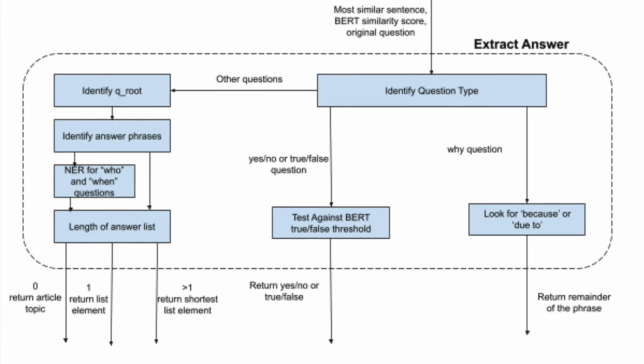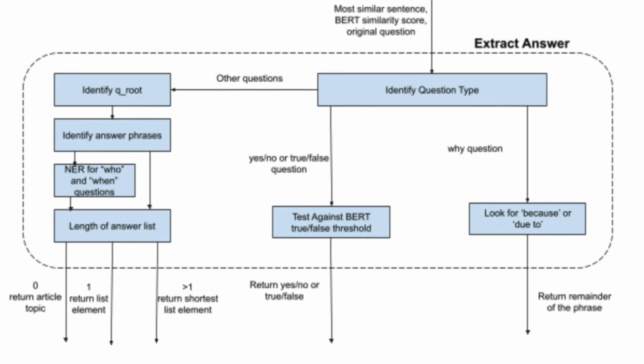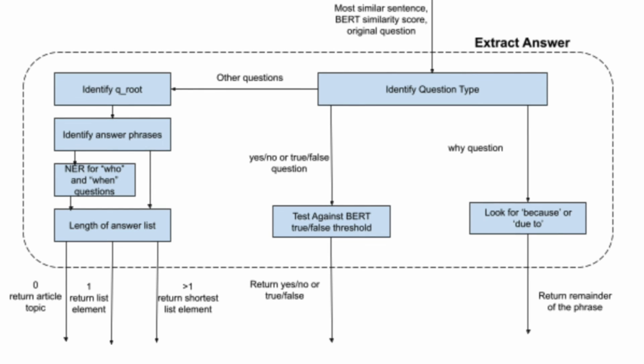Having established our final potential answer list, we return the shortest answer phrase unless there are no phrases in the list, in which case we return the topic of the article as a strategic default answer. We did this for conciseness and because we found through testing that the shortest answer tended to be better than the longer ones.